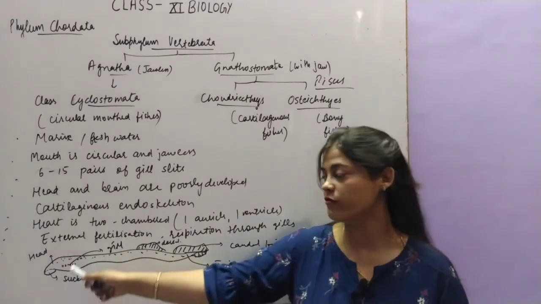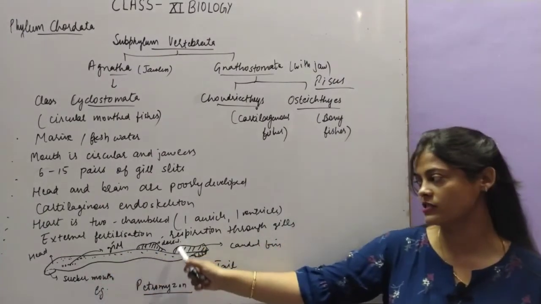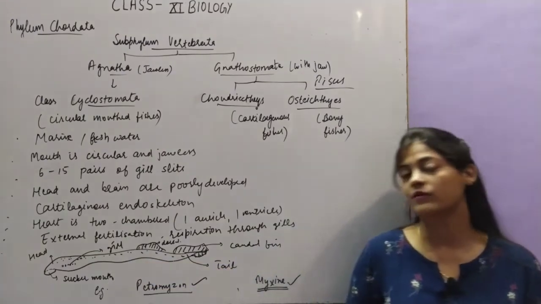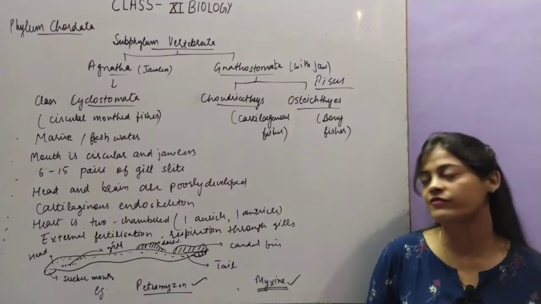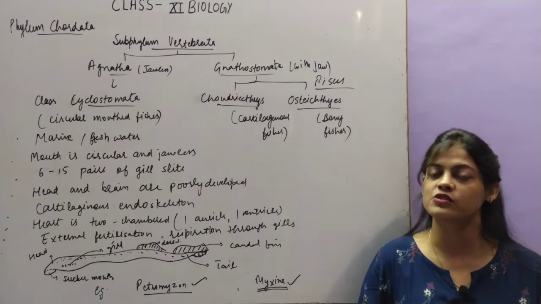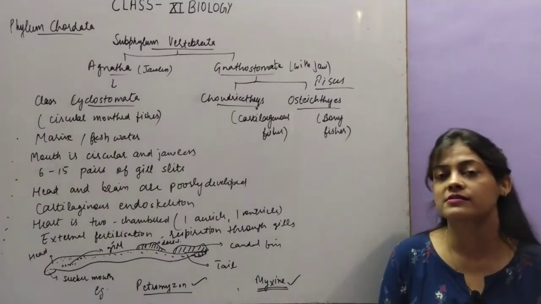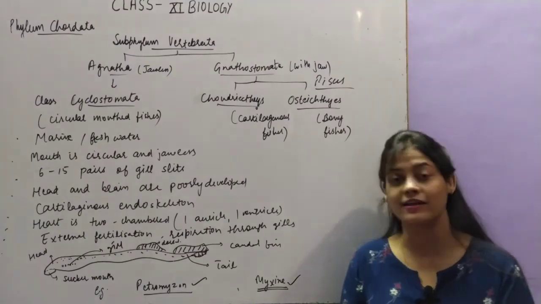With the sucker type of mouth, head is there, gill slits are there, dorsal fin is there, caudal fin is there, tail is there, and they have this type of structure and shape through which, with the help of their fins, they swim in water like fishes. Okay, so this is the class Cyclostomata.